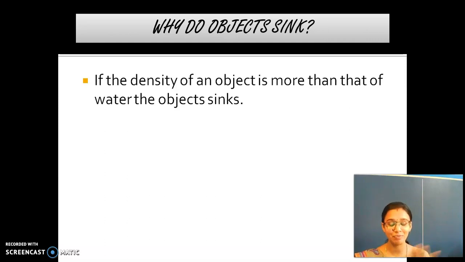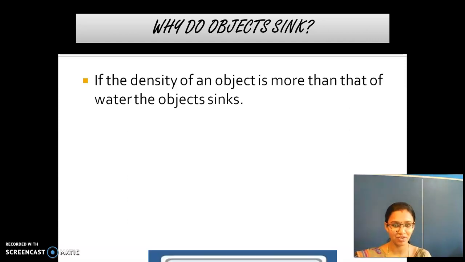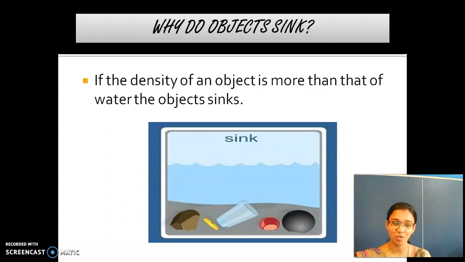So the displaced water is less, which is why the boat or ship floats. But the displaced water by the iron nail is more, so it sinks. Shall we go to the next one? These are some examples of objects which sink in water.